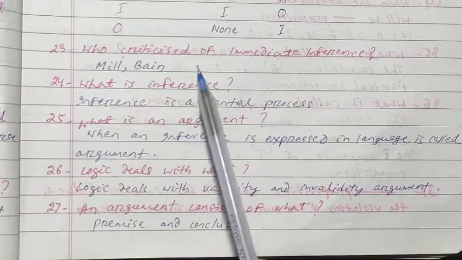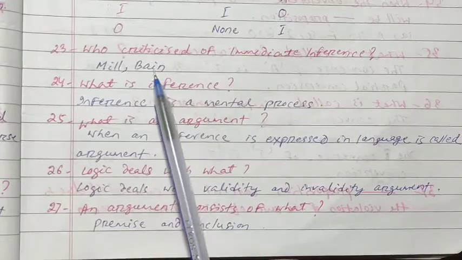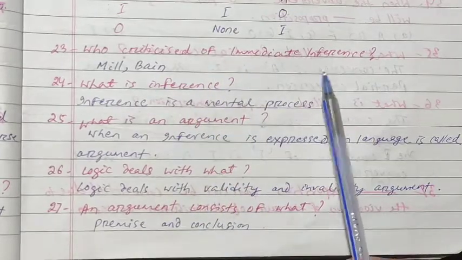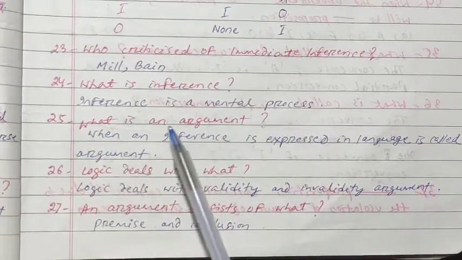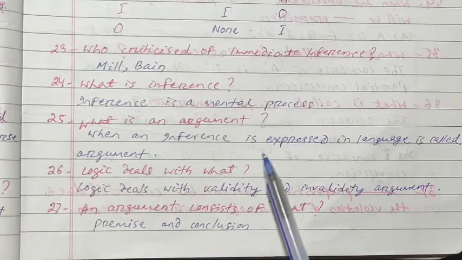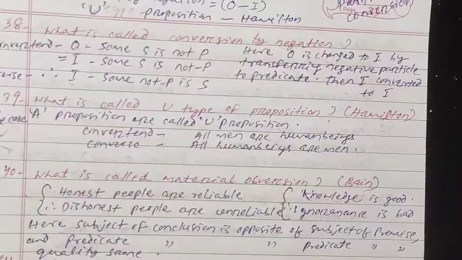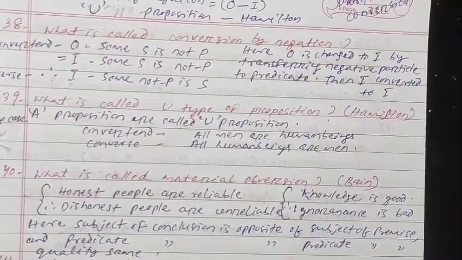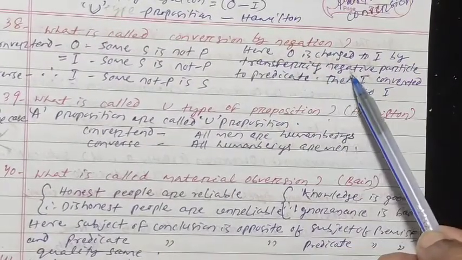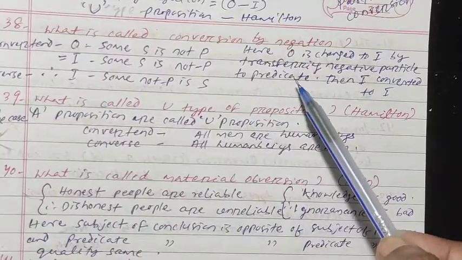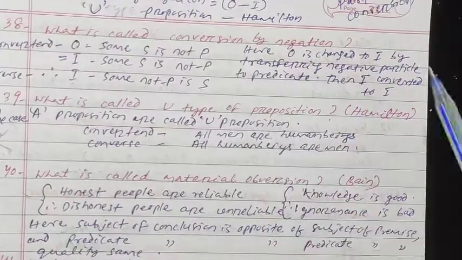Next, who criticized immediate inference? Mill criticized immediate inference. Then what is inference? Inference is a mental process. What is an argument? When an inference is expressed in language, it is called argument. Next question, what is called conversion by negation? When O proposition is changed to I proposition by transferring the negative particle to the predicate, and then the I proposition is converted to I proposition, it is called conversion by negation.